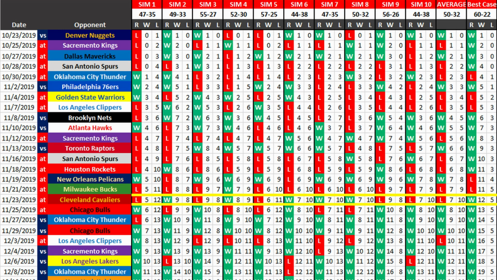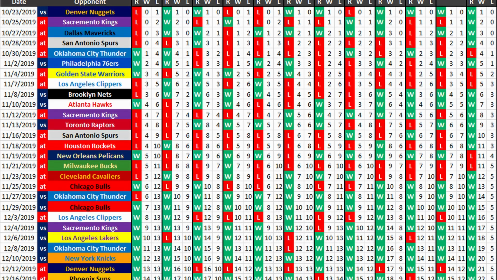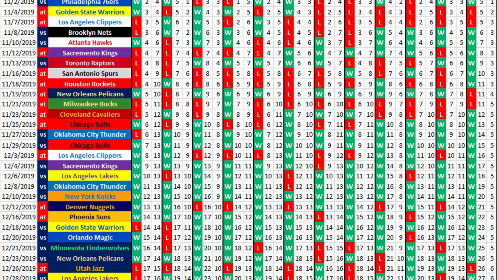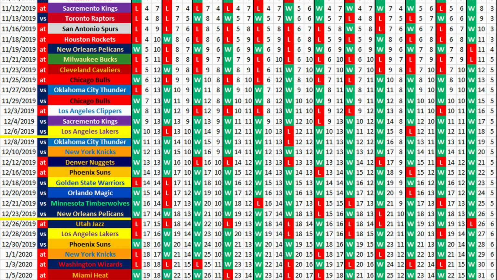If Portland can be above .500 17 games into the season, they're looking very good, because after that, the schedule lightens up mightily. When you go to the second part of the simulation, you'll see a lot more green and a lot of huge winning streaks, especially starting in early December. That's because Portland has a ton of home games, but they also have a very easy schedule. You have Oklahoma City, Chicago, Sacramento, Oklahoma City again, the New York Knicks, the Phoenix Suns on the road, come back home. The Warriors aren't as tough as they used to be. The Magic aren't that great of a team. The Timberwolves, the Pelicans, that's a very easy December schedule, and Portland could rack up a lot of wins.